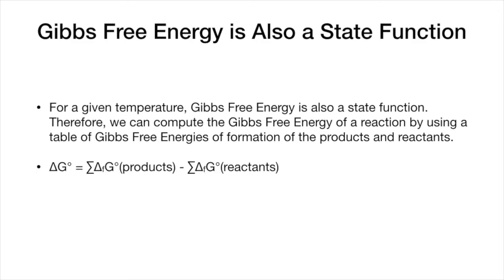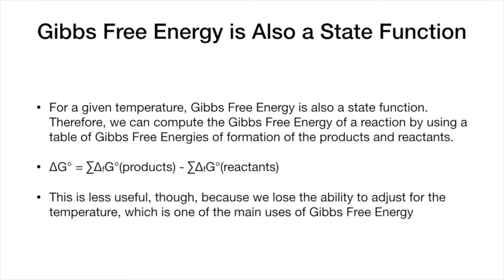And the way we do this is just like before, just like we did with enthalpy. If we have the Gibbs free energy of formation of the products and the Gibbs free energy of formation of the reactants, we just add those up and subtract them, and that will give us our Gibbs free energy of the reaction. This is a little less useful though, because the whole point of Gibbs free energy is to allow us to adjust for temperature, and that will tell us about the balance between enthalpy and entropy. So doing this is less useful than the other calculation. All right, so that's Gibbs free energy.